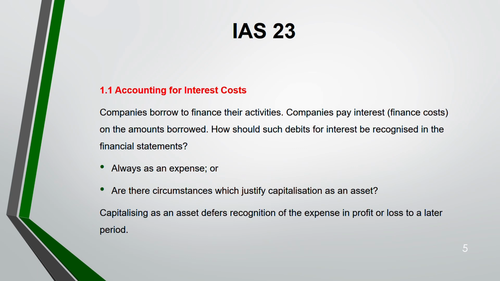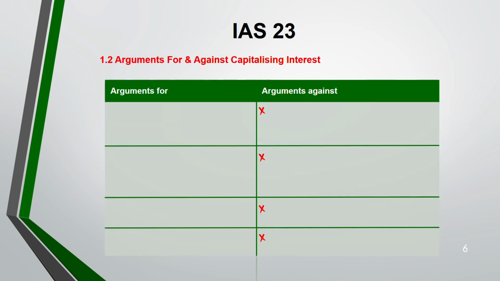It's a question. Capitalizing as an asset defers your recognition of the expense in profit and loss to a later period. When you're capitalizing it as an asset, of course you are going to recognize it as an expense in the profit and loss, but for a later period it will be deferred. Immediately you will not recognize it. So now we'll go through the arguments for and against capitalizing interest.